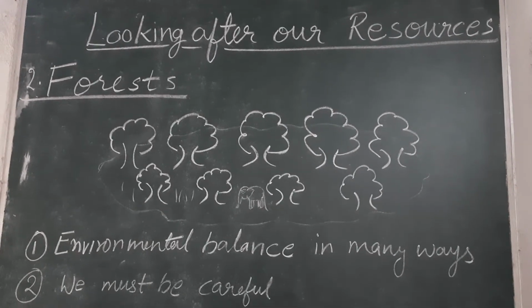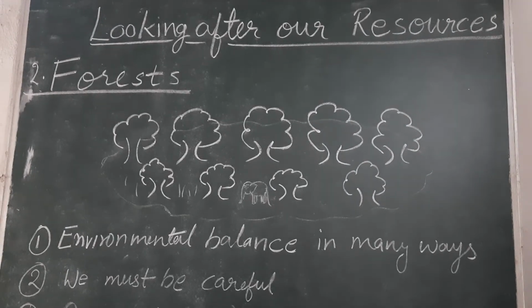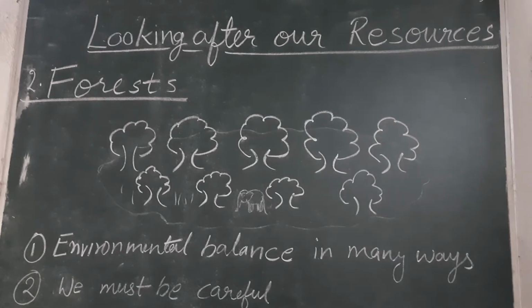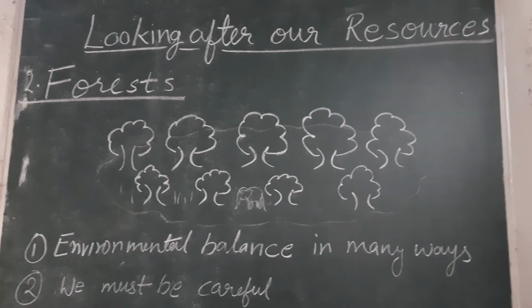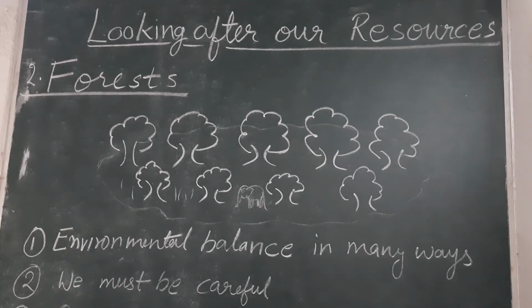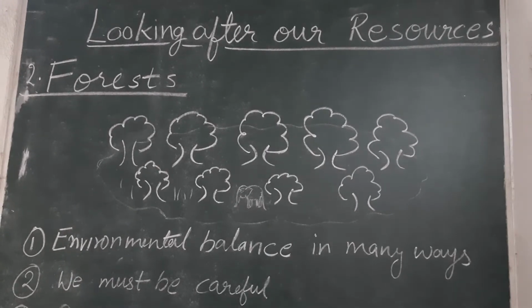See, these trees are taking in carbon dioxide and releasing oxygen. So, how much carbon dioxide is produced by human beings and other animals and other creatures? What are these forests doing?